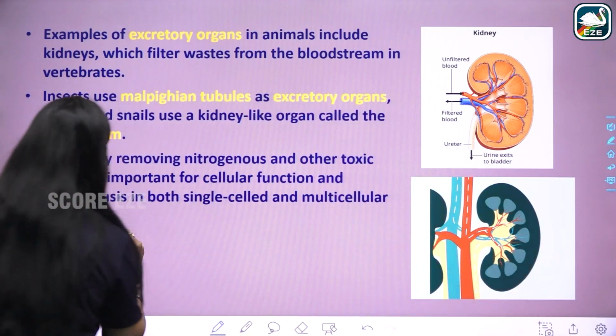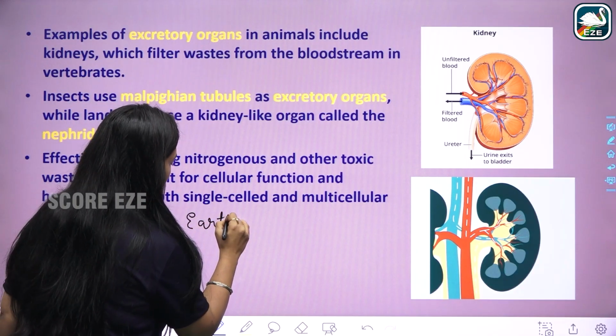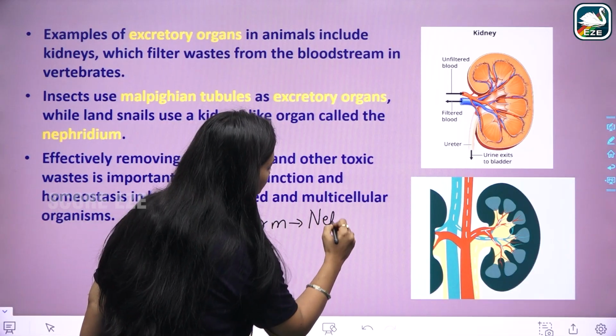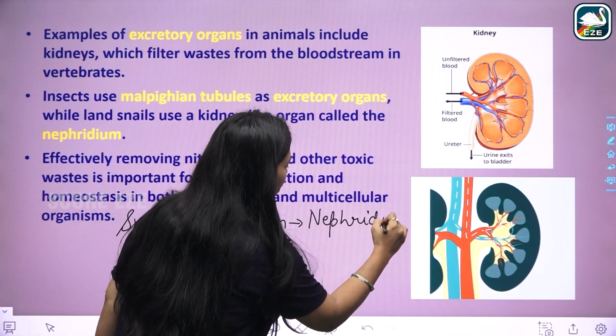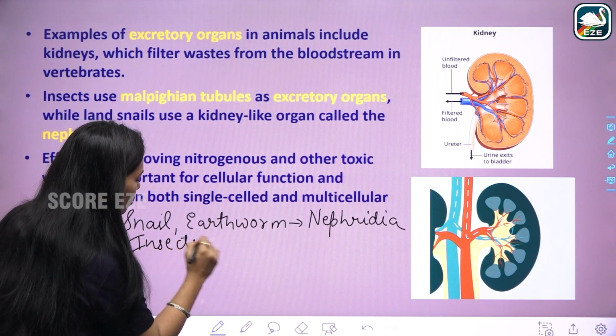Snails, earthworms, they use nephridia as the excretory organ. Insects use malpighian tubules.